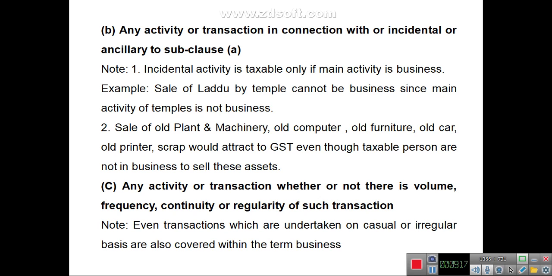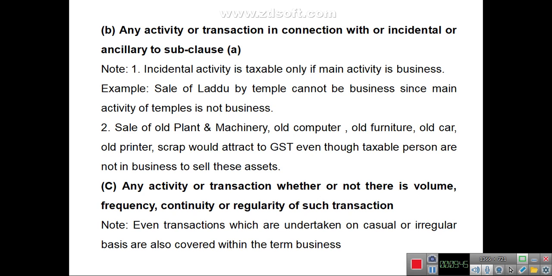Another example, the sale of old plant and machinery, old computer, old furniture, old car, or any of the old assets by the business would attract GST, even though the taxable person is not in the business of selling these assets, because the sale of the old asset is in connection with the main business.